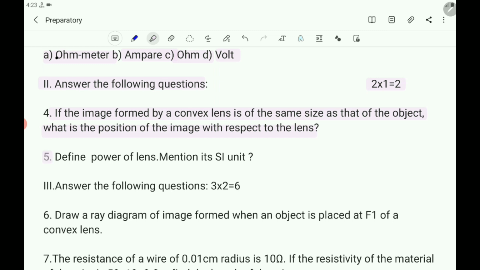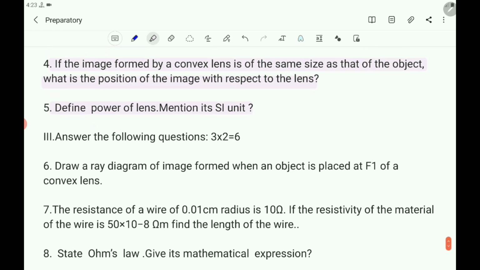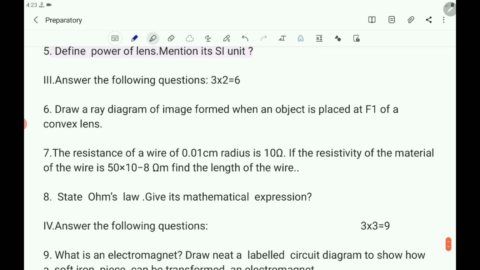Next, fifth question. Define power of lens. Mention its SI unit. Next, you come to the third main question. Each carries 2 marks. 3 questions are there. Total marks is 6. Answer the following.